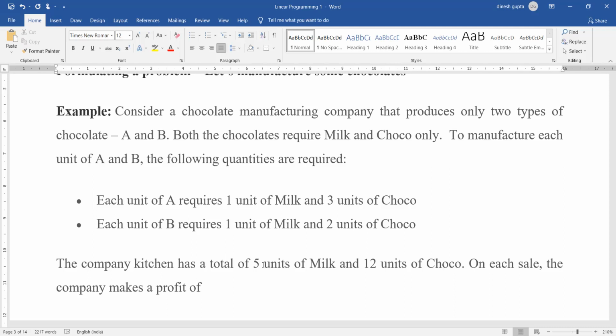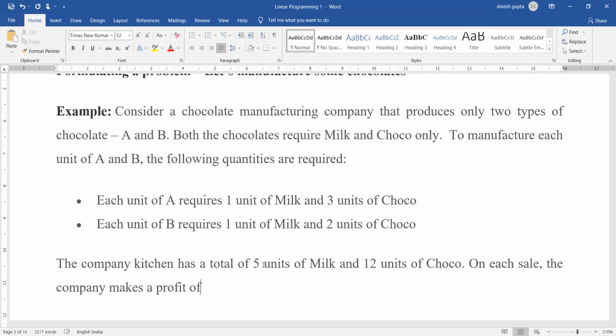To make a product A, we require 1 unit of milk and 3 units of choco. And to manufacture B, we need again 1 unit of milk but 2 units of choco. So that gives us how much quantity is required to manufacture A and B. The second is how much quantity we have of these 2 resources. That means how much milk we have and how much choco we have. So 5 units of milk and 12 units of choco are available.